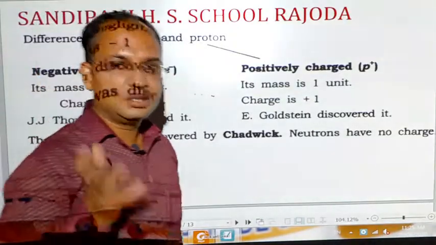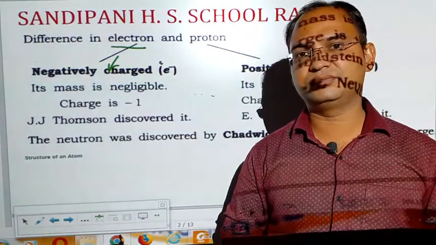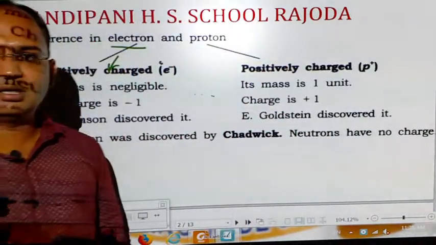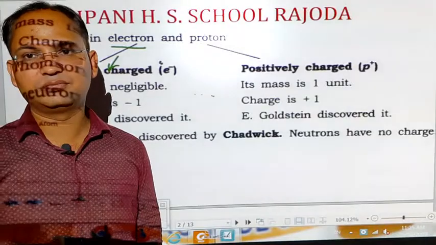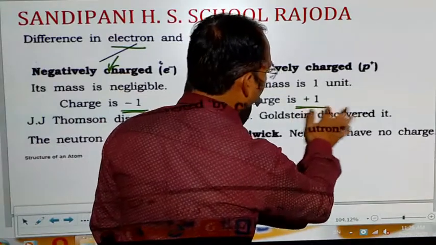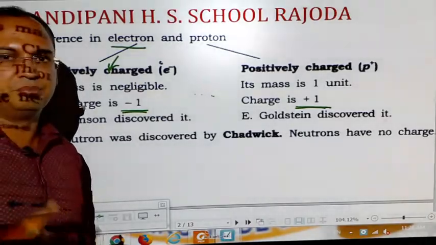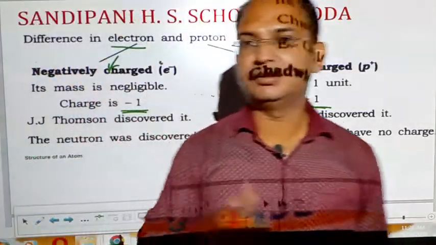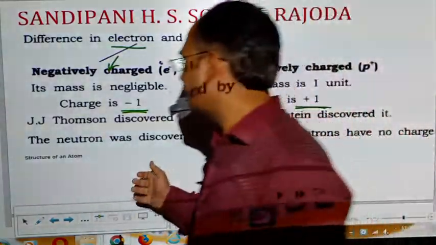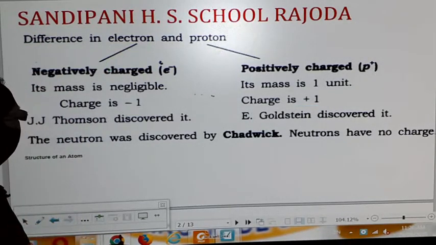The charge: the proton and electron nearly have the same value of charge, but the nature is opposite. The electron has a negative charge and the proton has a plus 1 charge. So both have 1 charge, but it is opposite in nature. One is negative, the electron is negative and the proton is positive. These are the major differences between electrons and protons.